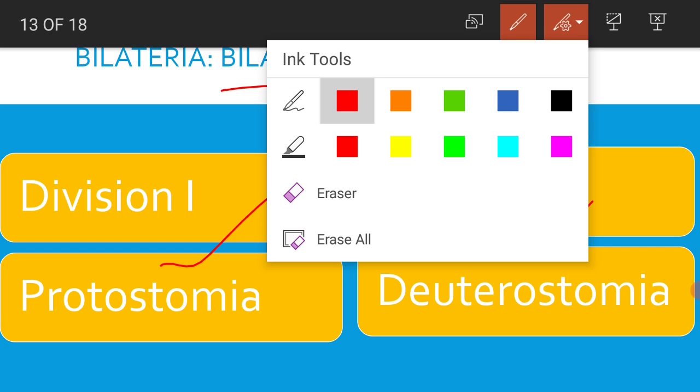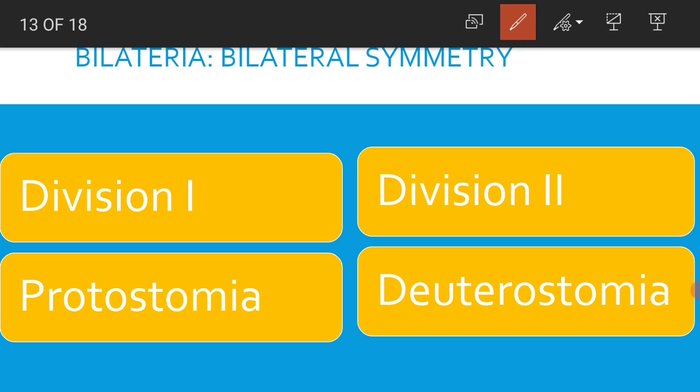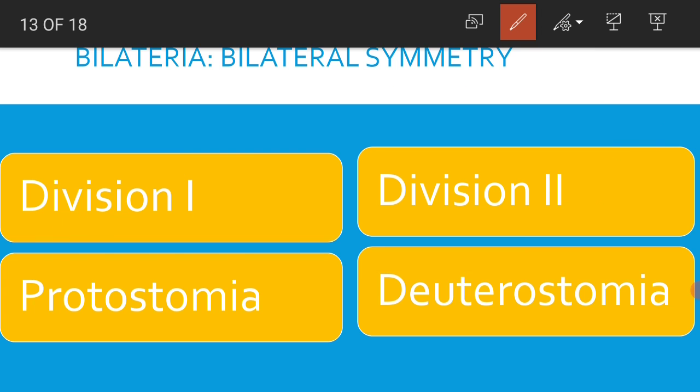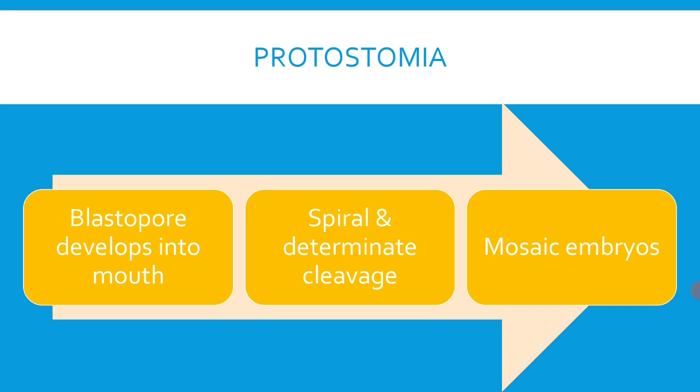In protostomia, the blastopore is converted into mouth, and in deuterostomia, the blastopore is converted into anus.